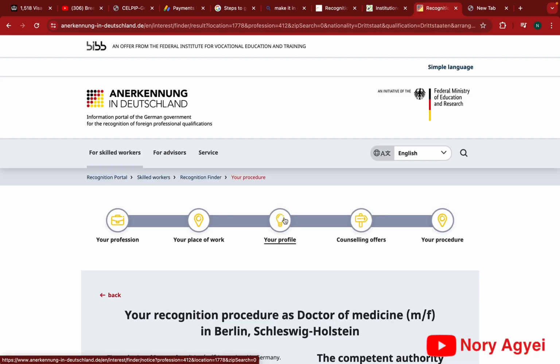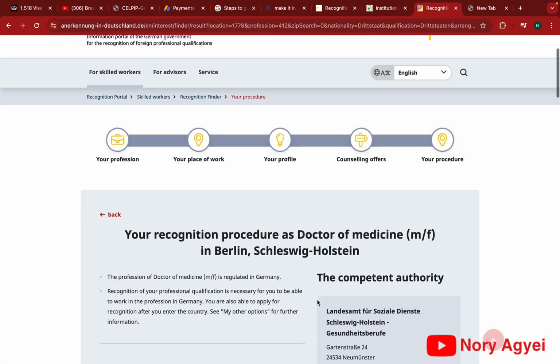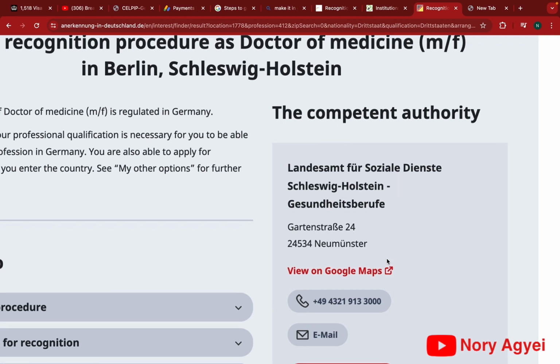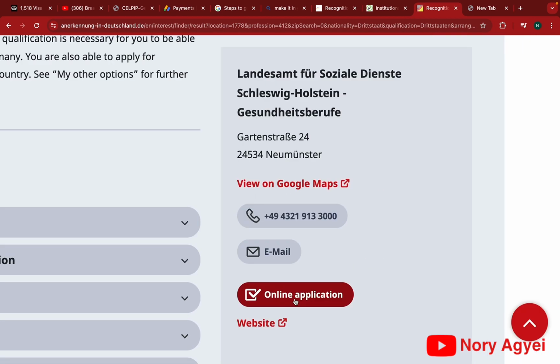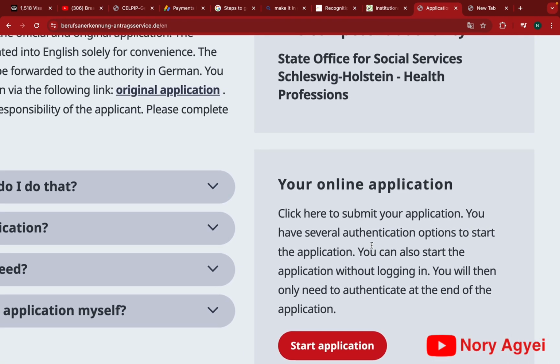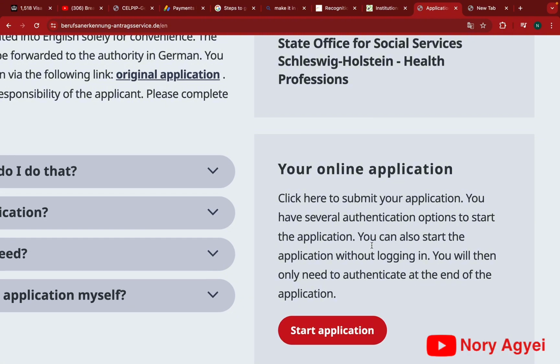When you click on next, it's going to take you to this page where you have information about the contact authority, I mean competent authority, sorry. So you have their contact details, the telephone number and email, if you have any questions about the application process. There is an online application, so you click on online application to start your application. If you don't know what documents you need to start this application, on the website you can see "What documents do I need," so you click on that to have an idea. But if you already know what documents you need to bring, you can just go to start application to start it.